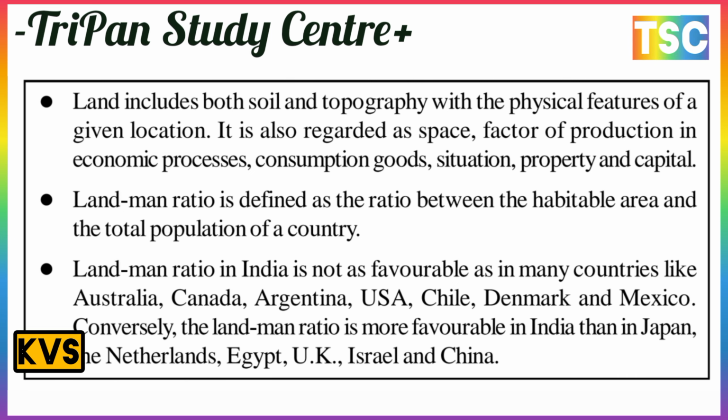Here comes the box with the most important points. Note down in your notebooks the conclusion. Land includes both soil and topography with the physical features of a given location. It is also regarded as a space, a factor of production in the economic process, and consumption of goods, situation, property, and capital. The land-man ratio is defined as the ratio between the habitable area and the total population of a country.